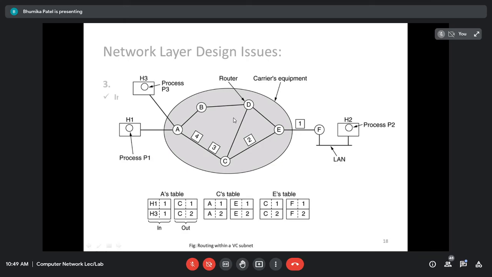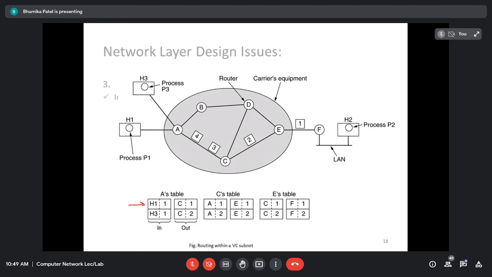Now suppose host 1 wants to send the data, and for that it has been decided that if any data is to be sent from the host 1 to the host 2, they have to follow this path only: A to C, C to E, E to F, and then F to H, right? As you can see in the routing table, first entry, this one.